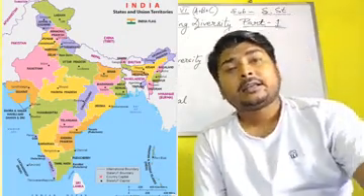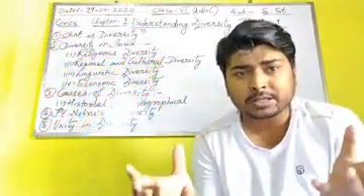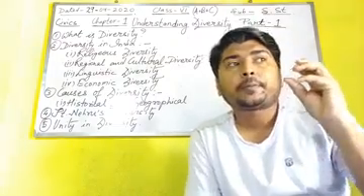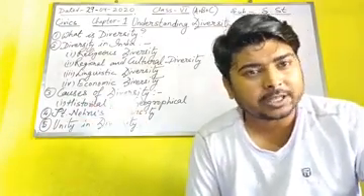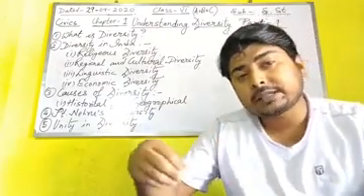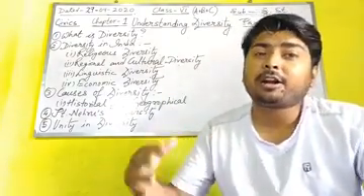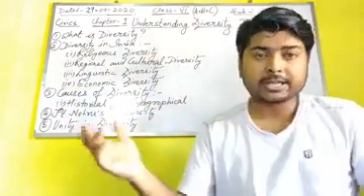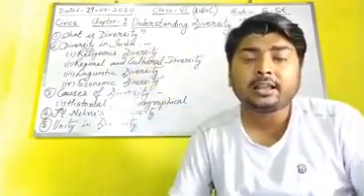So what happened? Ladakh's main business was to rear sheep. Sheep means the sheep's bhed. They were rearing sheep over there. It was very easy because they were having a lot of grasslands over there. But Kerala was in the coastal region, so they were doing business in fishing. They were having a lot of fishing over there with the help of nets, bigger fishing nets. So these two were having two different types of occupation in their lifestyle.